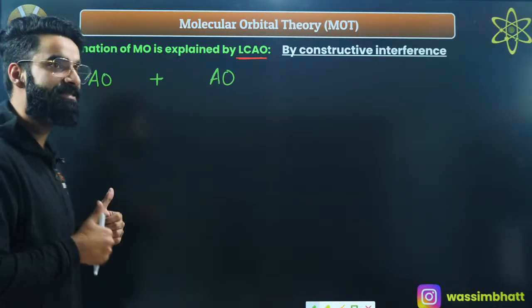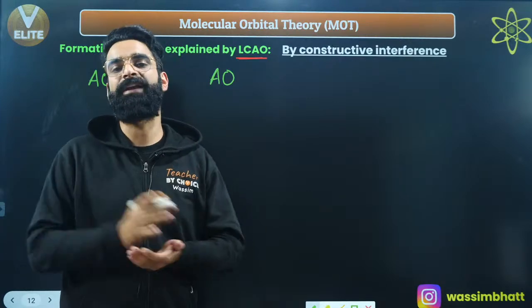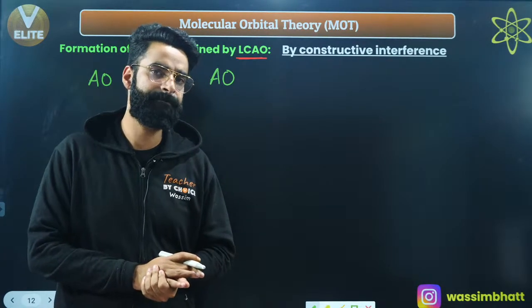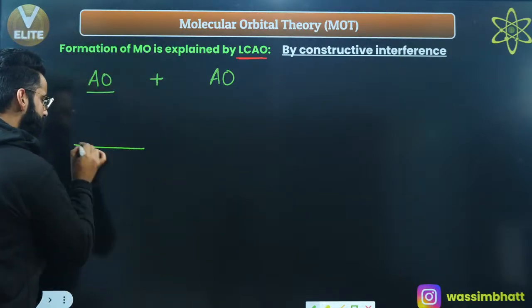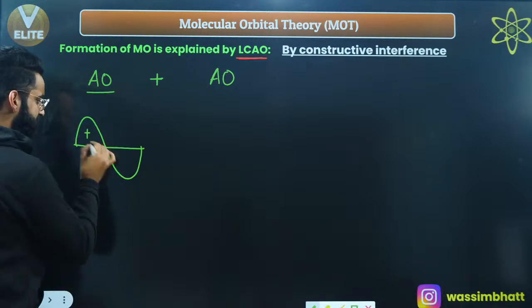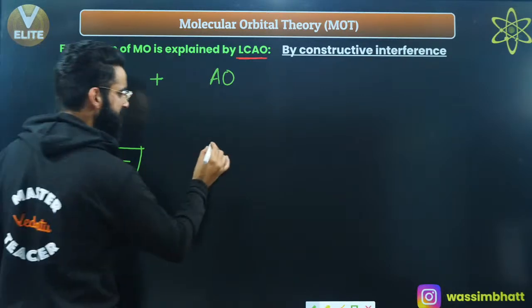See guys, we have discussed in atomic structure that your atomic orbital predominantly has wave nature, right? So this atomic orbital is basically a wave, and I can show it to you like this. This is basically a wave like this, right? Let me show you the signs as well, positive, negative. This positive, negative has significance as well. Let me tell you that in some time.